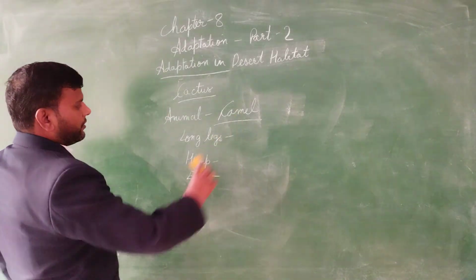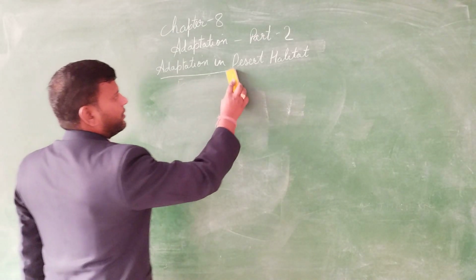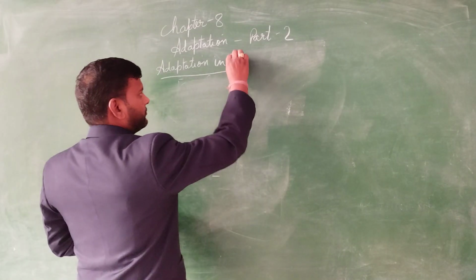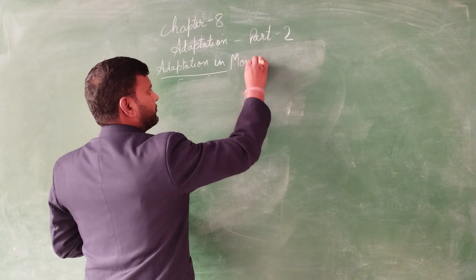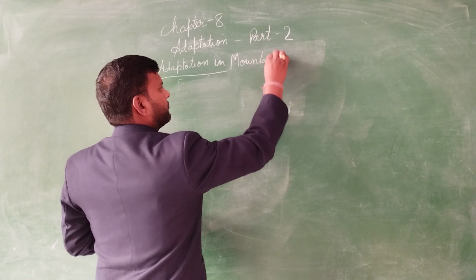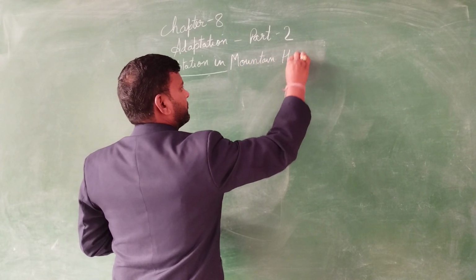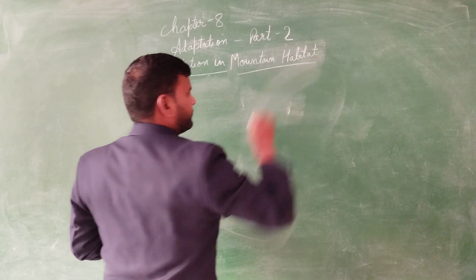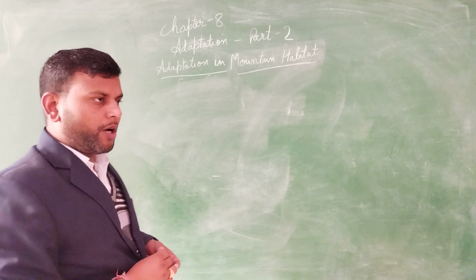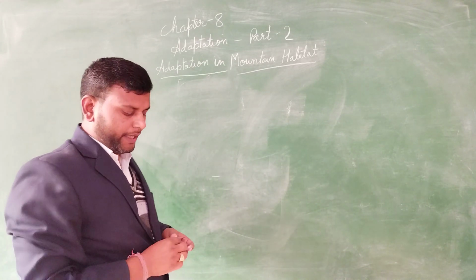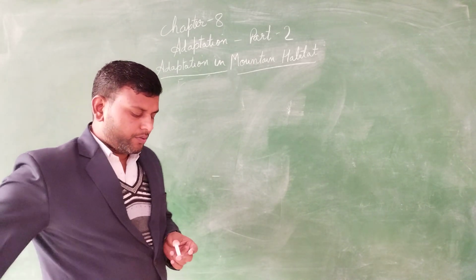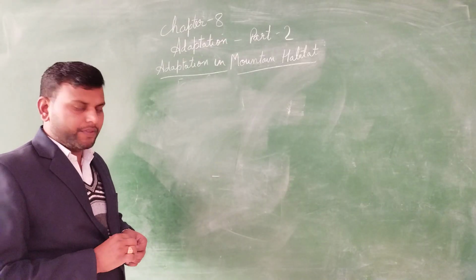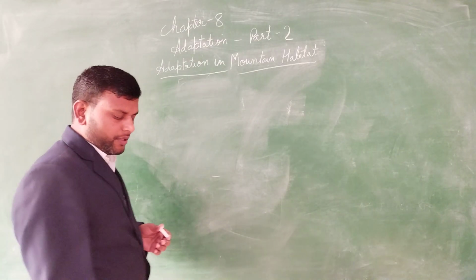Now, next we are going to discuss the adaptation in the mountain habitat. Mountains, as you know, are very cold and windy. In most months of the year, the mountain ranges are covered with snow, or you can say ice.